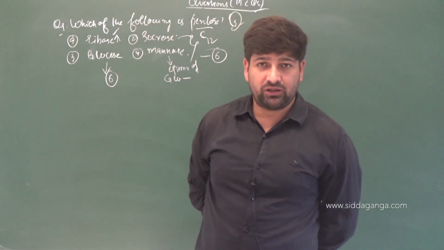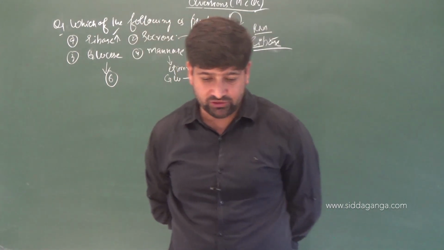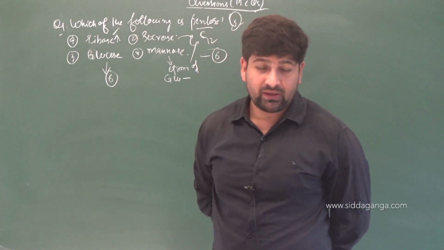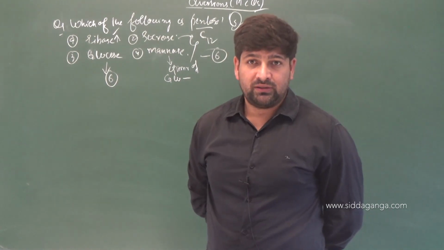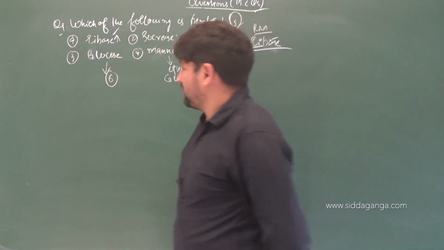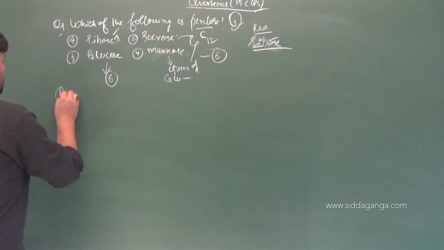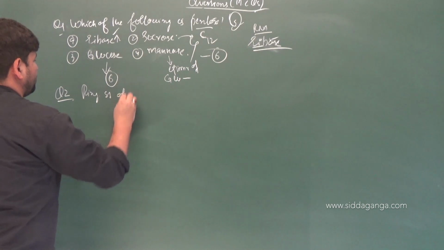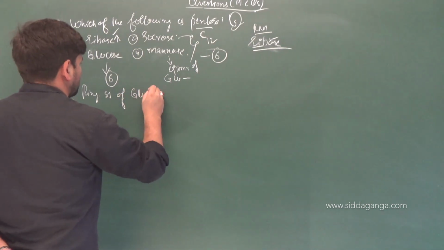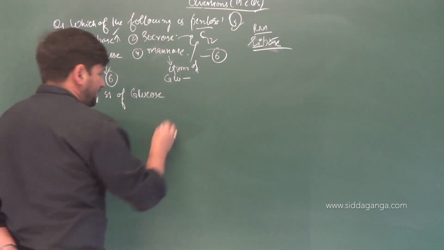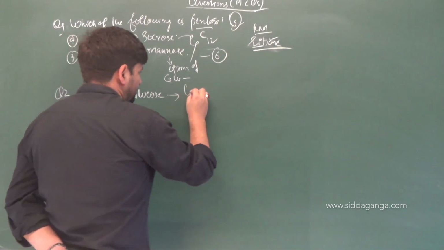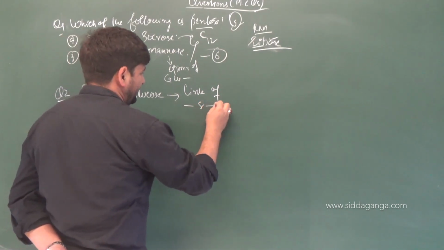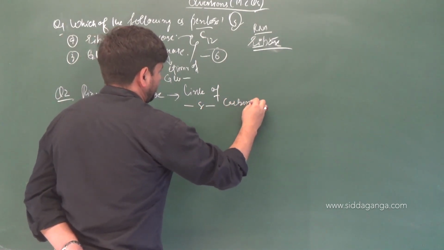Write down: the ring structure of glucose is due to the formation of hemiacetal. Got it? The ring structure of glucose is made by a link of dash and dash carbon.